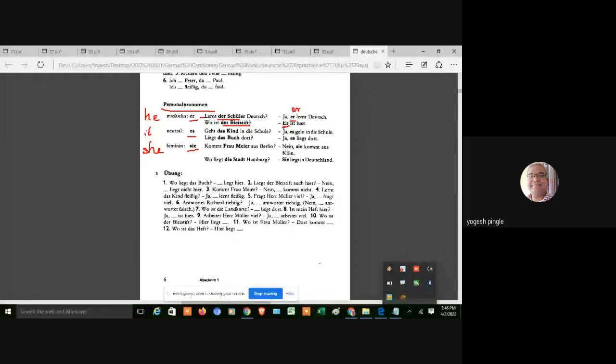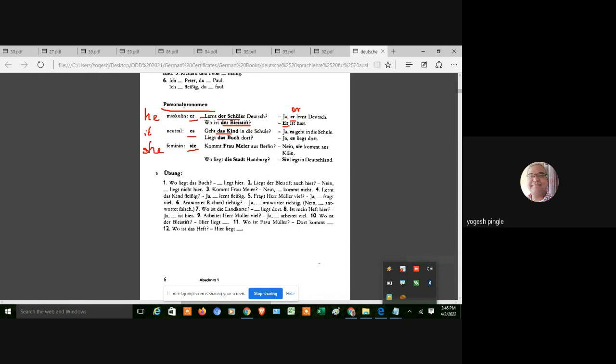But now if I'm saying where is the book, your answer will also be it is here, right? Or where is the pen? The pen in German is masculine. So, wo ist der Füller? Your answer will be er ist hier. In English it is "it is here", but in German it is er, like that. Okay.